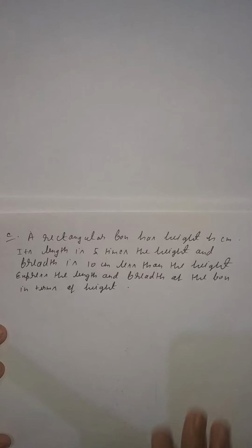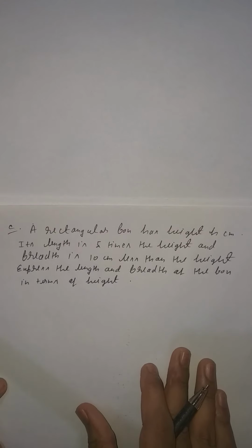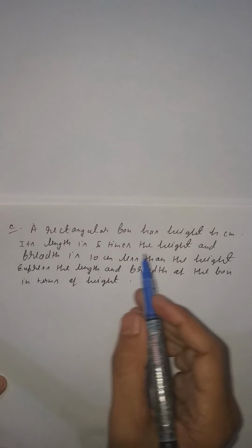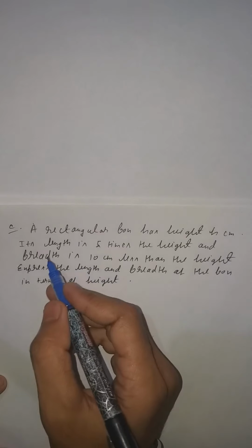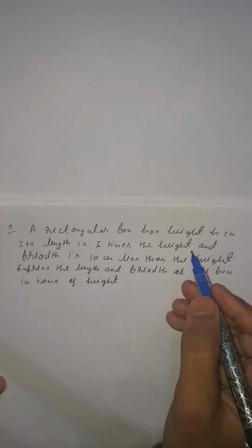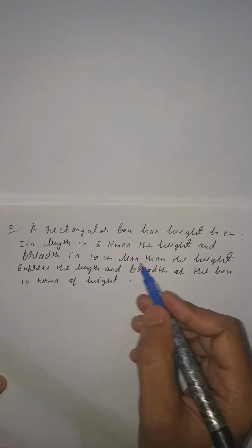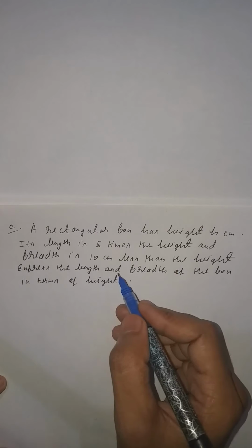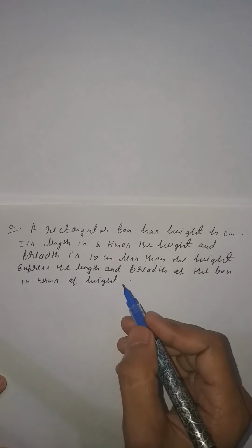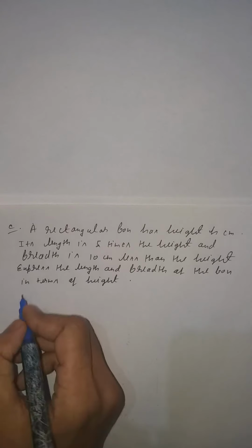Clear, student? This is your question. Now again I am going to read. A rectangular box has height h centimeter. Its length is 5 times the height and breadth is 10 centimeter less than the height. Express the length and breadth of the box in terms of height. Clear, student? Now come to the solution.